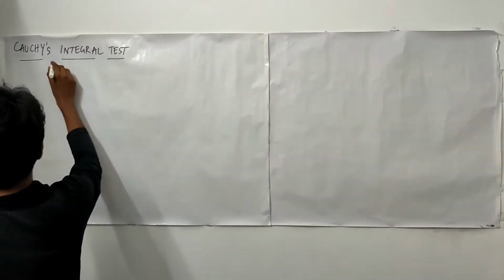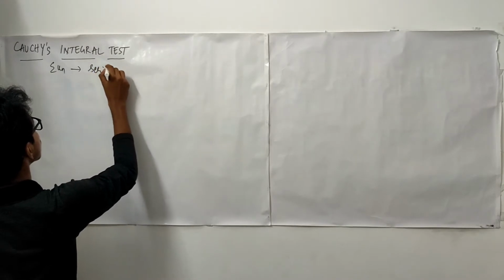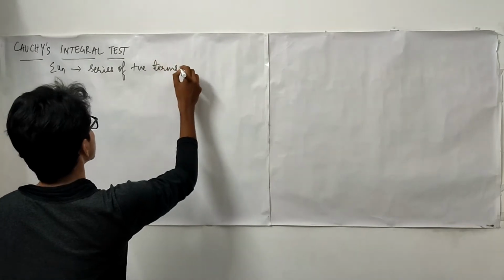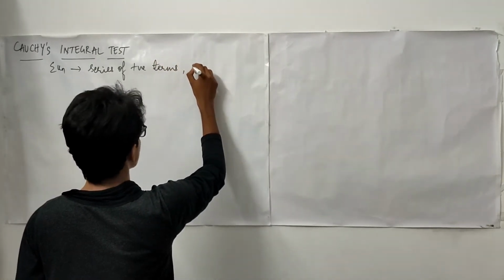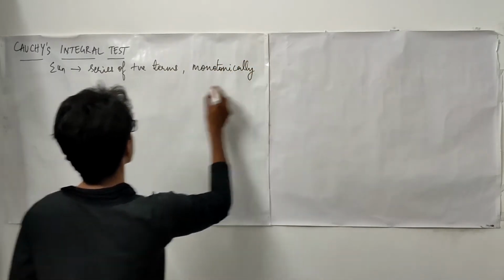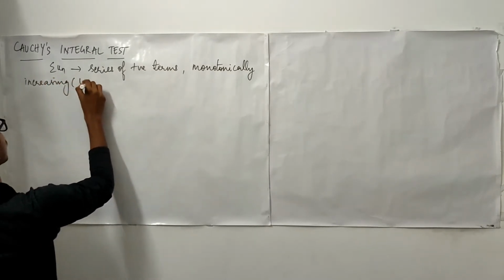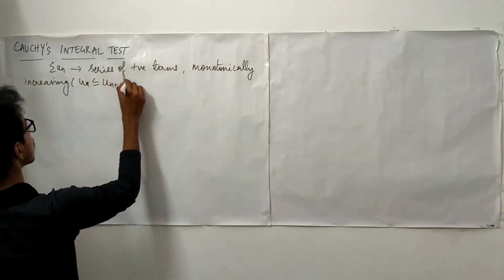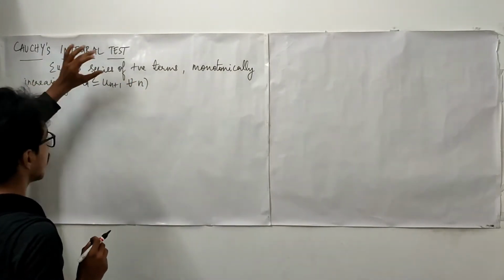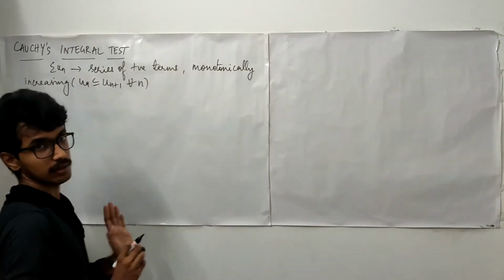Here, we are considering a series of positive terms. The terms are monotonically increasing as well. What do we mean by monotonically increasing? That we have already seen, but let us recall that too. That is, u_n has to be smaller than or equal to u_(n+1). This has to be true for all n. We are considering a series of positive terms with monotonically increasing terms.